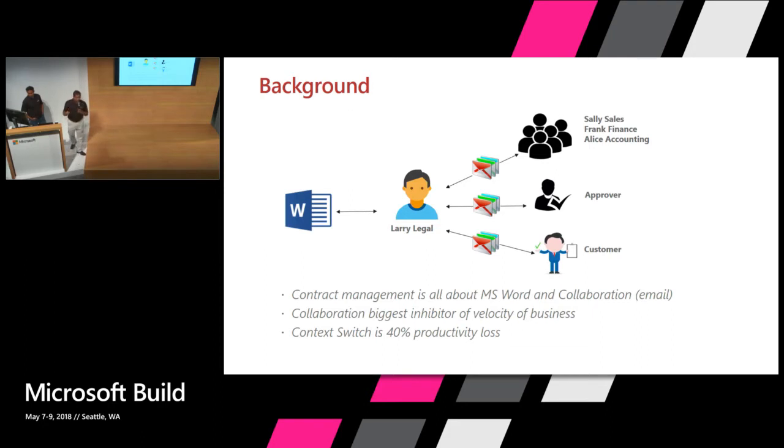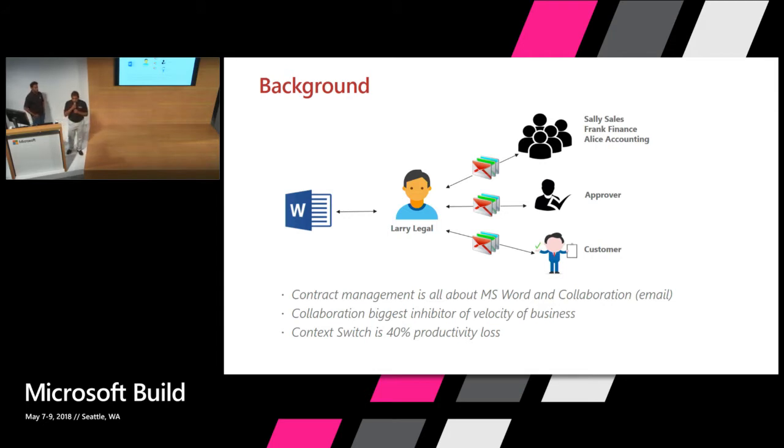The biggest issue and the biggest time sink in a situation like this is the collaboration time. It is less about negotiation, less about changing the contract, but more about negotiating with the different people involved and the time lag that happens when people respond.